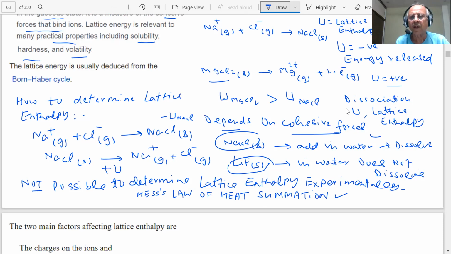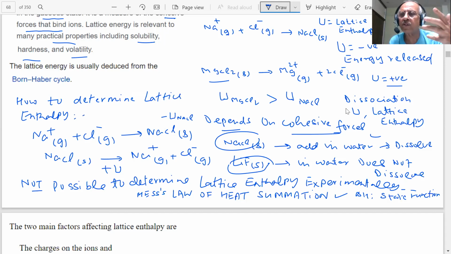Yes, sir. It says that if a reaction takes place in one step or in many steps, the total enthalpy change remains the same. Enthalpy is a state function. It is not dependent on the path. It only depends on the initial and final states. Therefore, students, I cannot determine this experimentally.